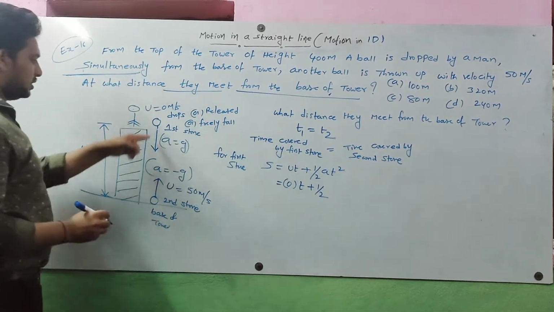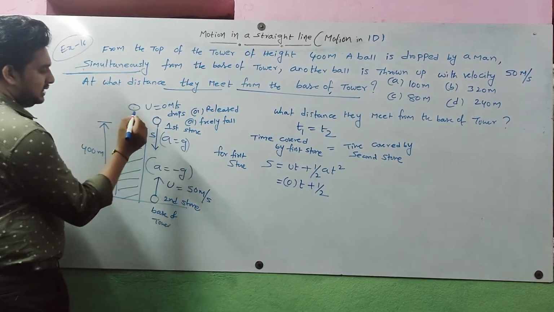Let the distance covered by the first stone be s.